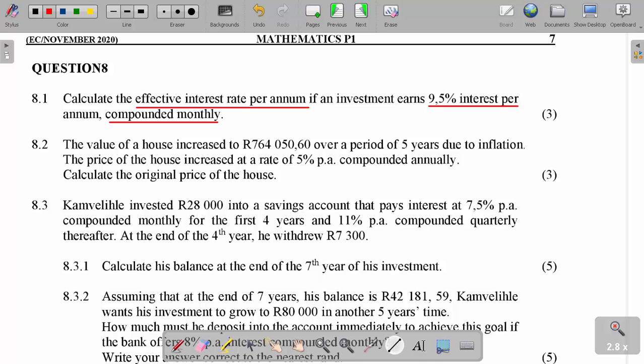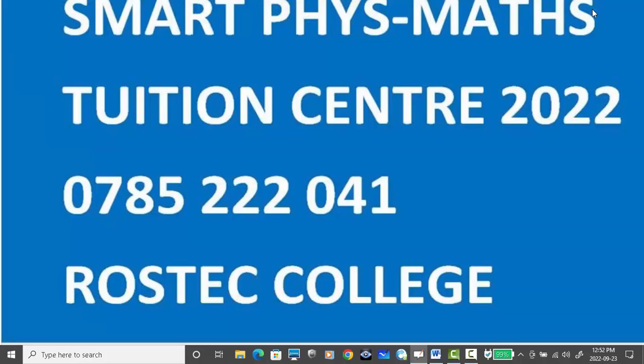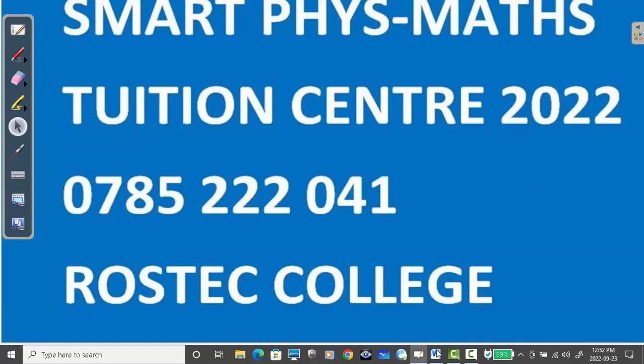Okay, remember the formula? We said 1 plus i effective equals open brackets 1 plus i nominal over n, power n. So here we are using 9.5% compounded monthly. Let's check it out now.